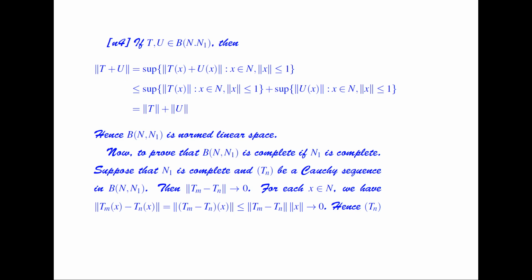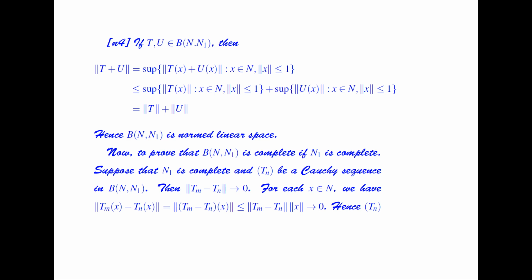Now we discuss the triangle inequality. So let T and U belong to the bounded linear transformations from N to N1. Then norm of T plus U is equal to the supremum of norm of Tx plus Ux such that x belongs to N and norm of x is less than or equal to 1. Now by the property, that is less than or equal to the supremum of norm of Tx plus the supremum of norm of Ux, which is equal to norm of T plus norm of U. So we get the result of the triangle inequality.